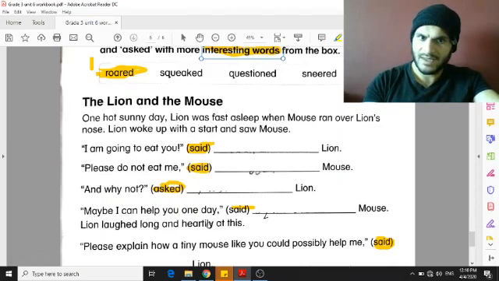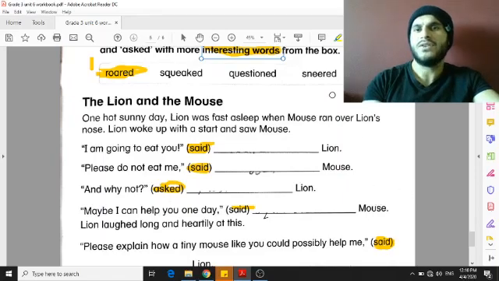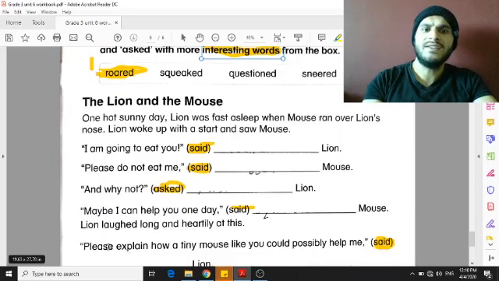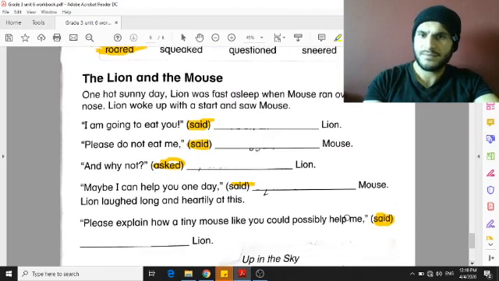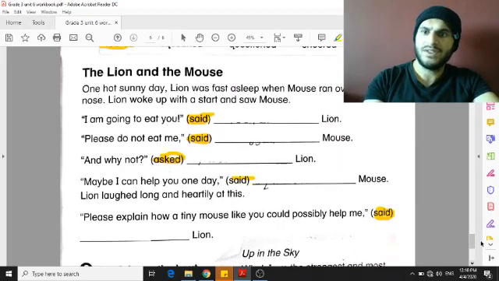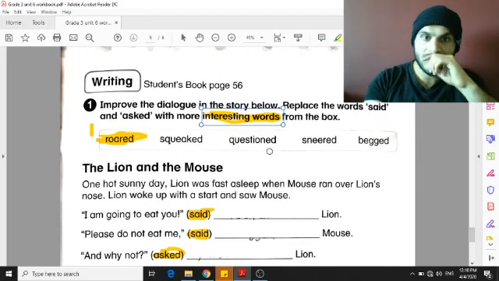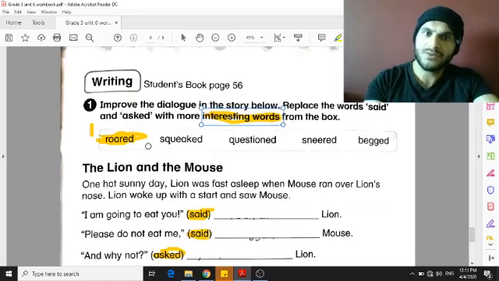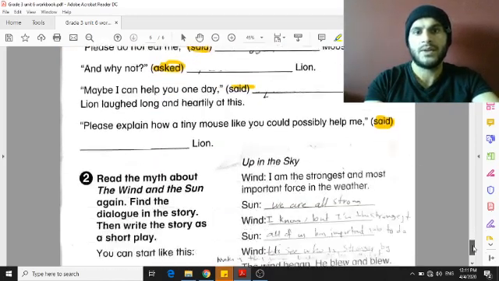This is what the mouse said again. So this is a different sound. And when somebody says, please explain how a tiny mouse like you could possibly help me, this is also another sound that you need to find the best, most interesting word to match it with.